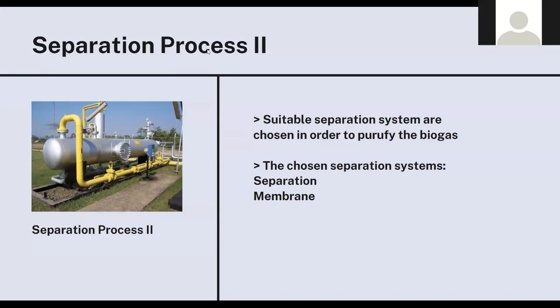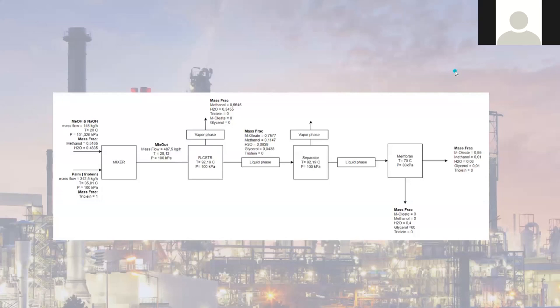Now moving to separation process 2, and we'll explain with Hafid Zaki Alvan, me, and Virginia Masukantiri, my partner. For separation process 2, suitable separation systems are chosen in order to purify the biogas. The chosen separation system in our report is a separator and membrane. And this is our PFD for the mixer, CSTR, separator, and membrane.